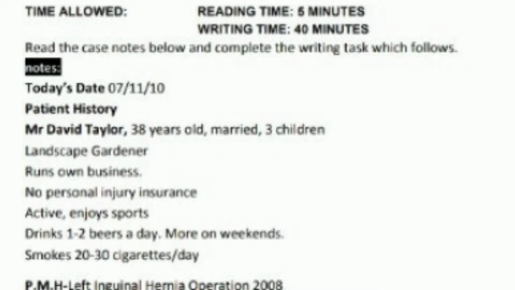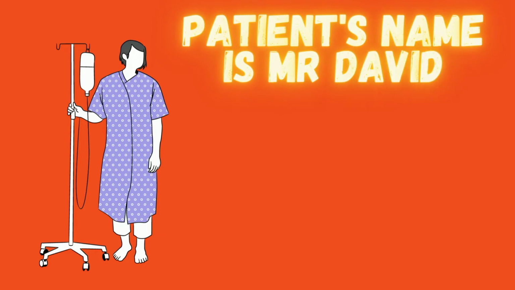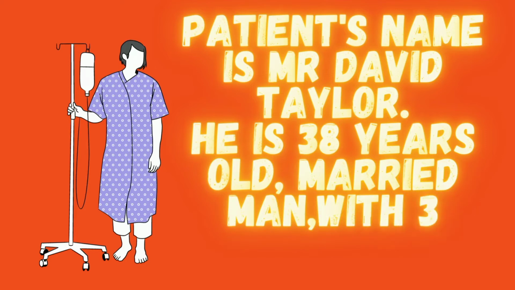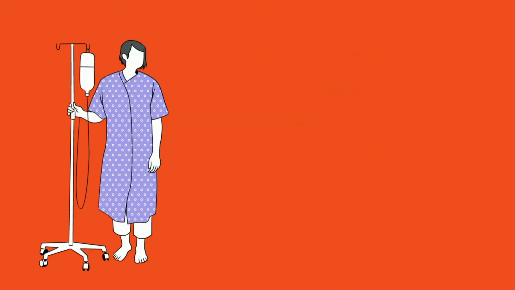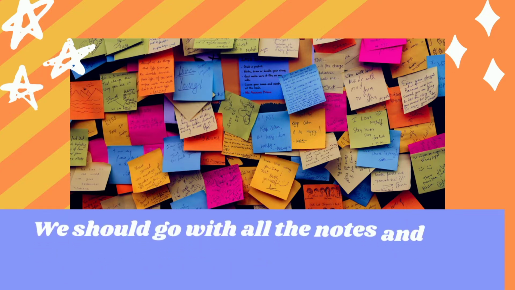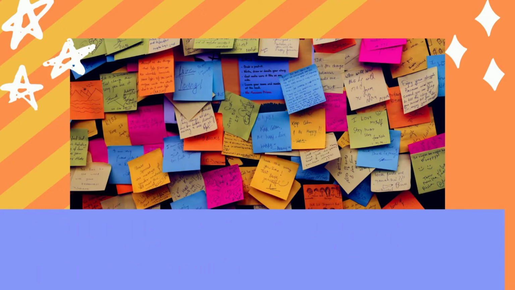If I go with the beginning of the writing, the patient's name is Mr. David Taylor. He is 38 years old, a married man with 3 children. First of all, it is very, very important to select the notes according to the problem of the patient and what we require from the doctor. We should go through all the notes and then prioritize the information by selecting the notes.